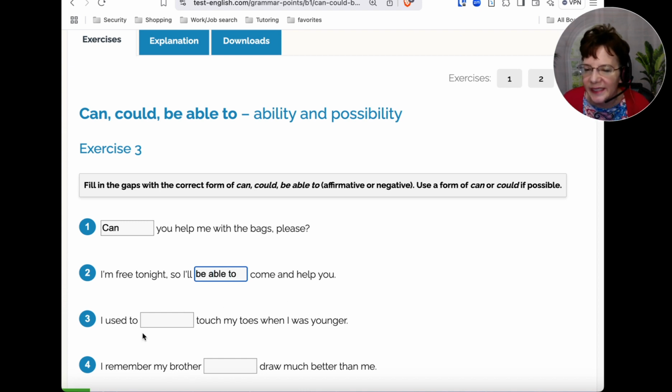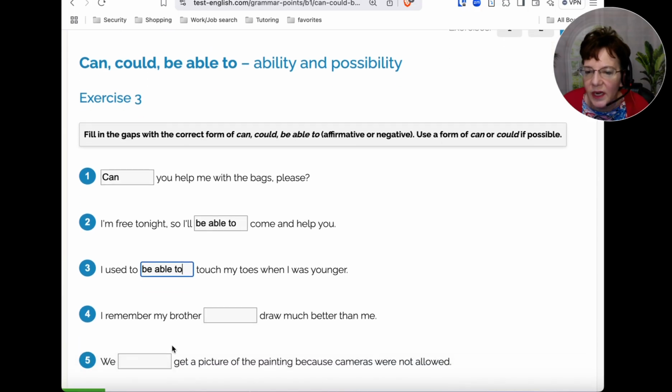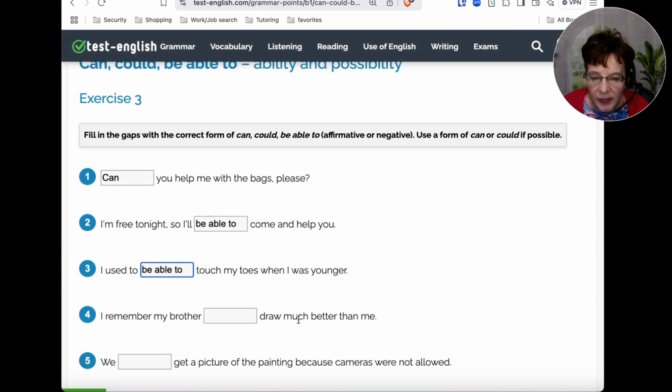All right. Okay, number 3, I used to be able to touch my toes when I was younger. Not can or could, because we have used to. So we want be able to again. All right. One more. I remember my brother could draw much better than me. Okay, so we're talking about the ability in the past. So could, you would use could.